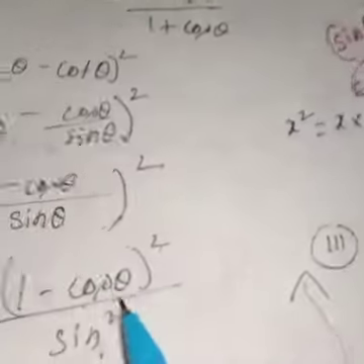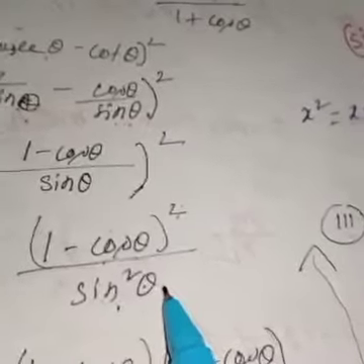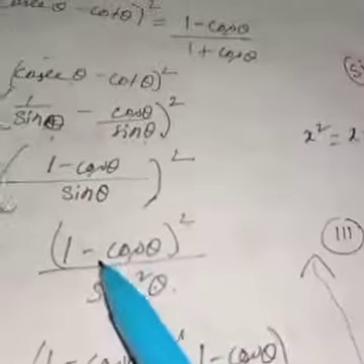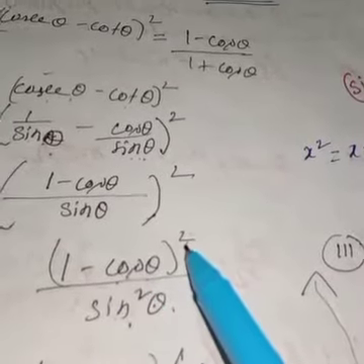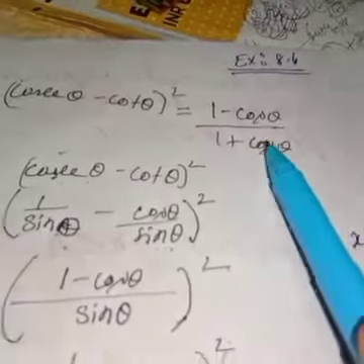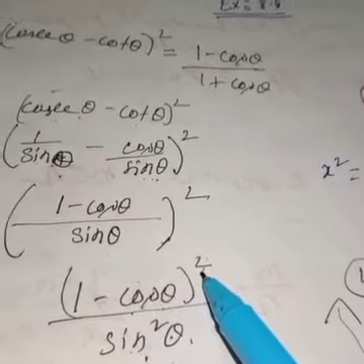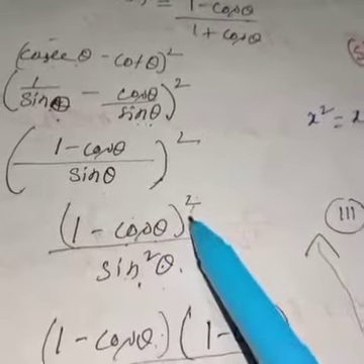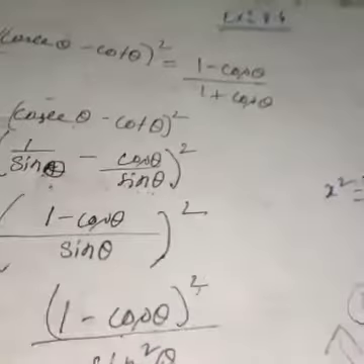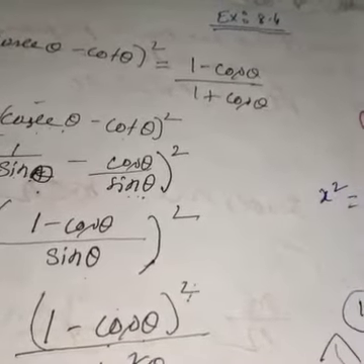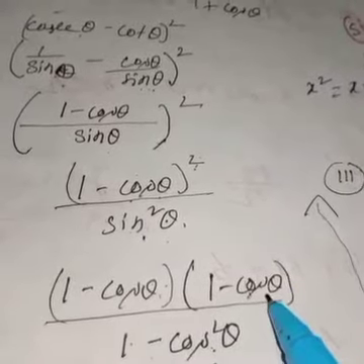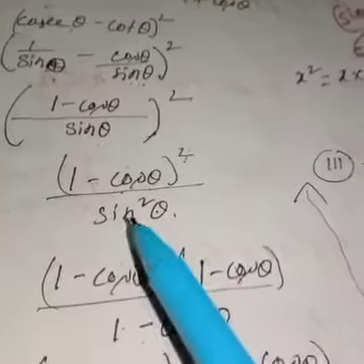So (1 minus cos theta) whole square over sine square theta. Now see, what do you need? 1 minus cos theta, 1 plus cos theta. If you break by using (a minus b) whole square, you will not get 1 minus cos theta. That is why I am not going to break (1 minus cos theta) whole square. I can write it this way: (1 minus cos theta) whole square means (1 minus cos theta) into (1 minus cos theta), like x square is x into x.